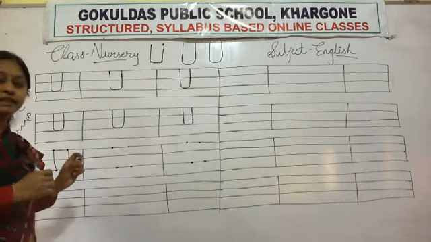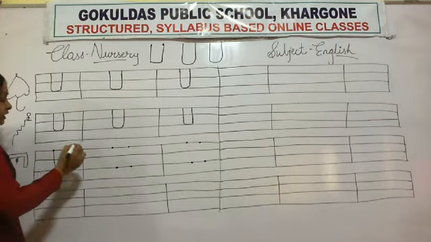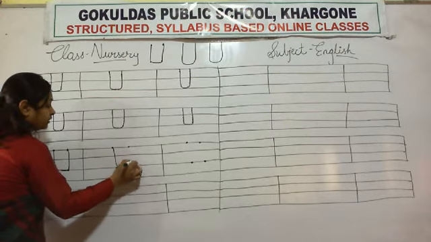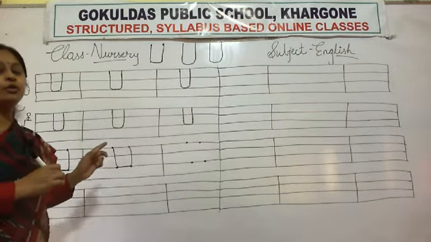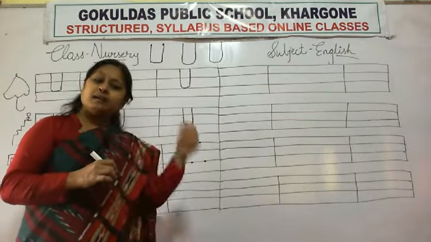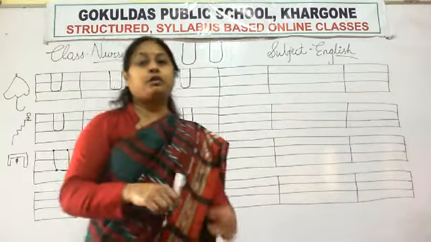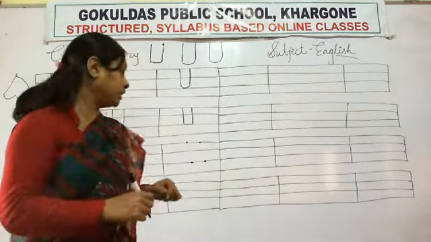But write neatly. Here should be a curve. Again, standing line, then curve, up. U. Which letter is this? U. U for umbrella, U for uniform, U for up, U for under.